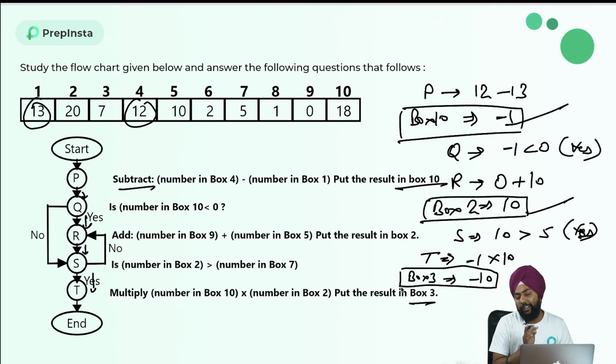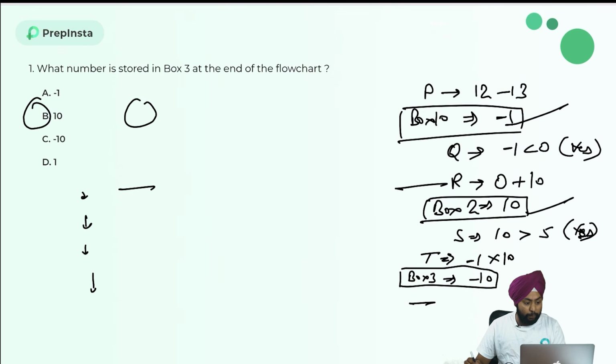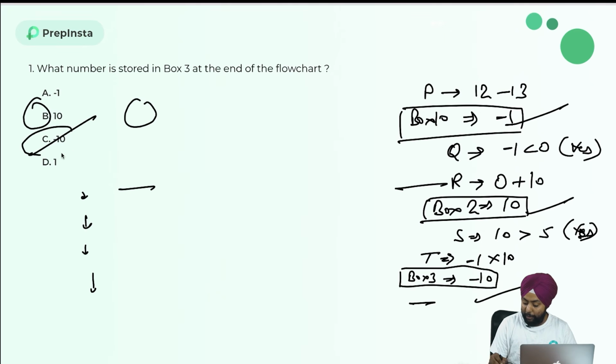Fine. So this is my step-by-step approach of solving this particular kind of question. I hope it was easy, because I have done it fast, as I already explained the basic approach in the very first question. Now let's see what they're asking. What number is stored in box 3 at the end of the flow chart? If you see box 3, -10 is there. So my answer is option C. I am not erasing it so that the data is in front of you and you will be able to understand it. So -10 will be the correct answer.